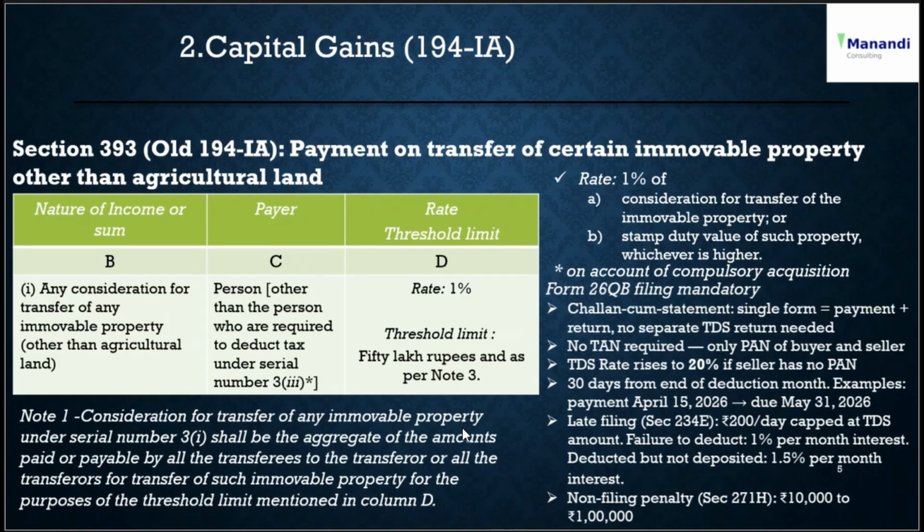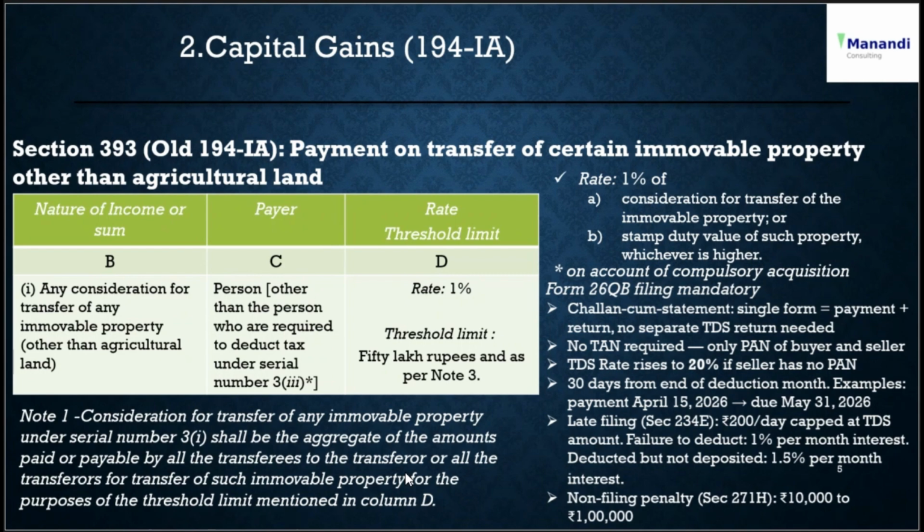So note 1, it is a consideration. We have understood what consideration has to be taken, whether it is the consideration or the stamp duty value. But while calculating that, the consideration for the transfer of any immovable property under serial number 31 shall be the aggregate of the amounts paid or payable by all the transferees to the transferor, or all the transferors, of such immovable property for the purposes of the threshold limit mentioned in column D. So the 50 lakh rupees is cumulative and not by individual transferor or transferee.